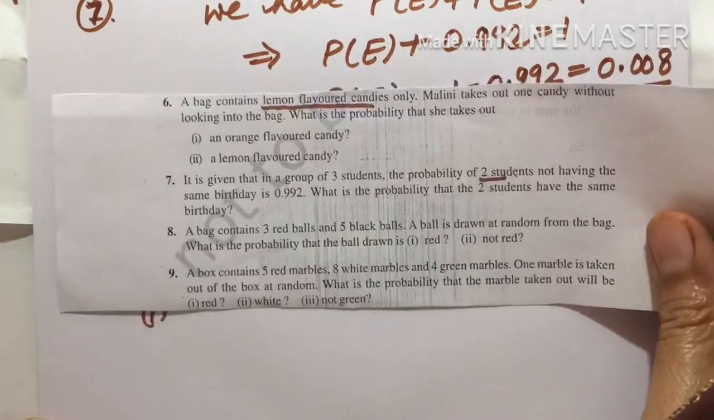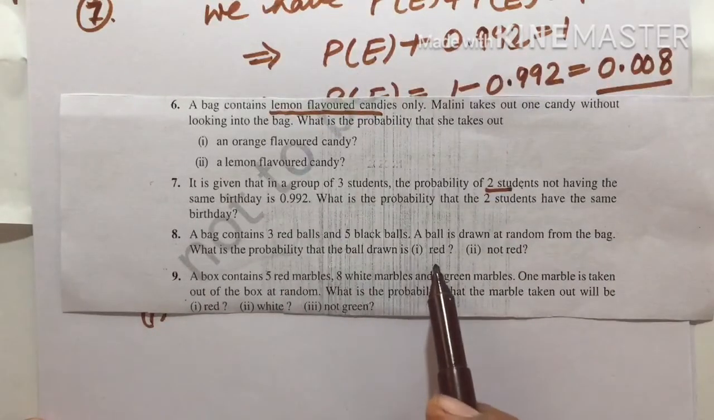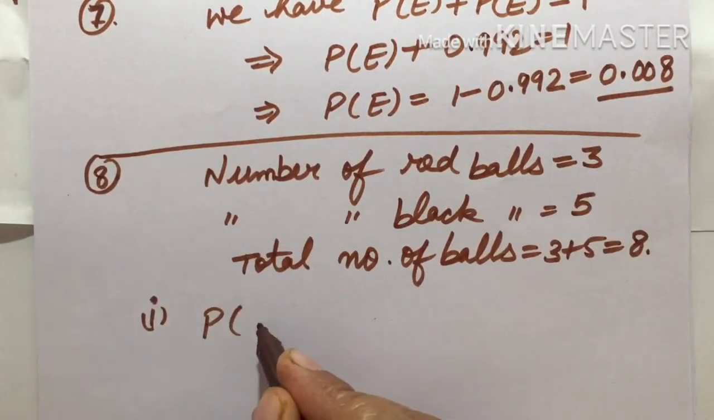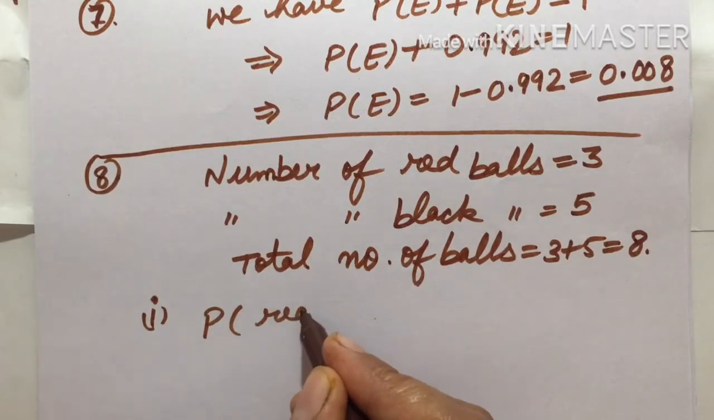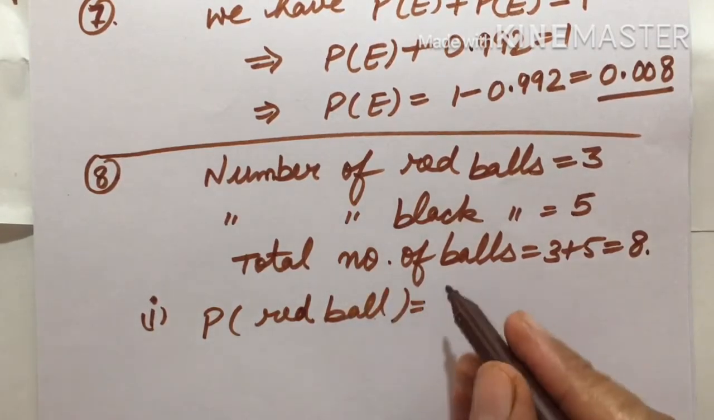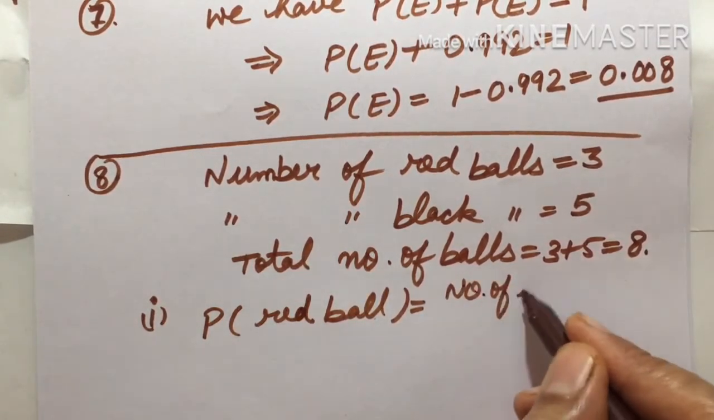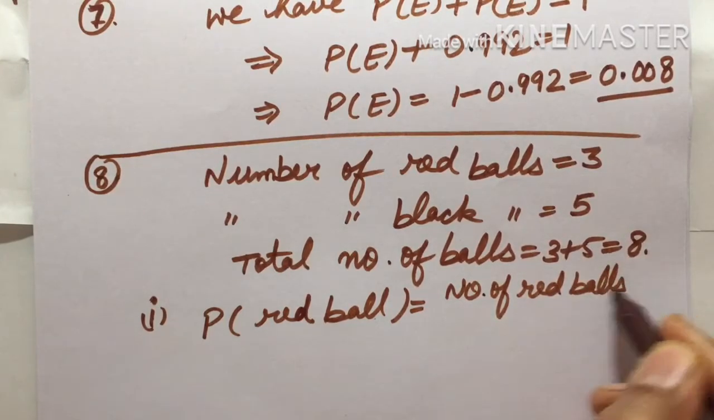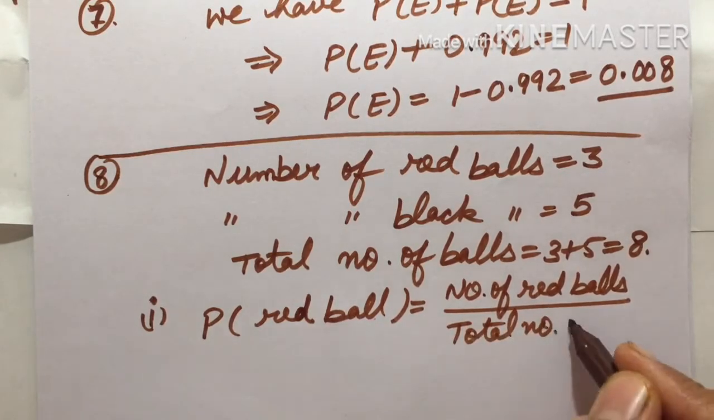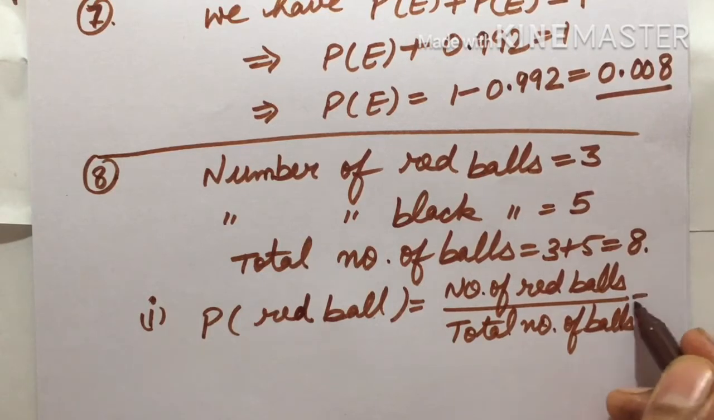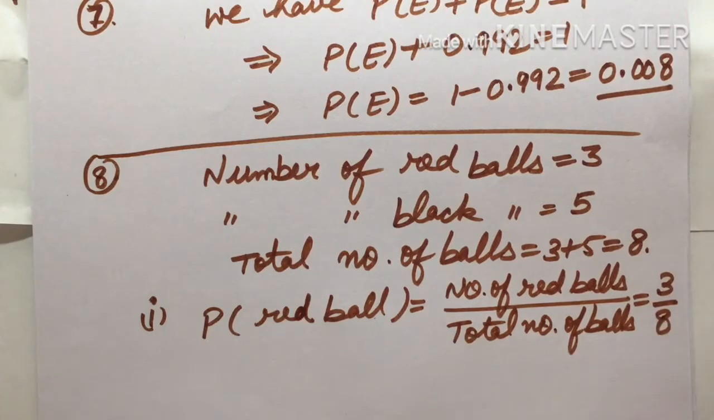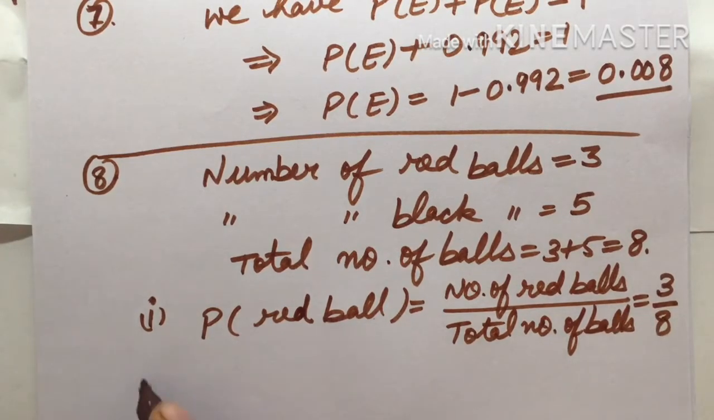First, they are asking the probability for the red ball. So probability for red ball is equal to the number of red balls in the bag upon the total number of balls in the bag. According to that, the number of red balls is 3 and the total number of balls is 8. So 3 upon 8 is the probability for a red ball.